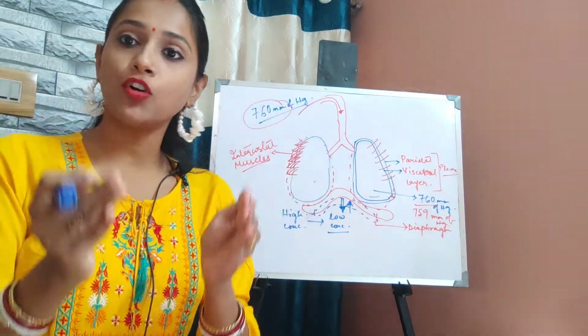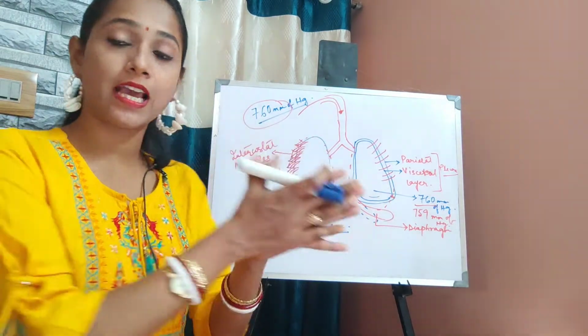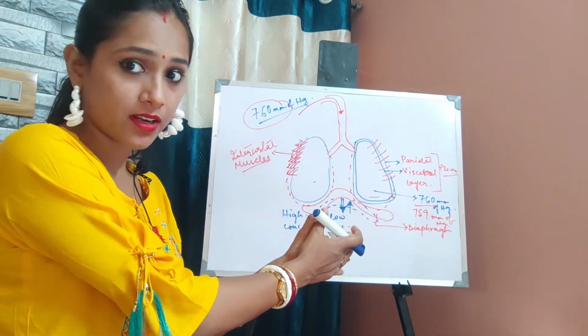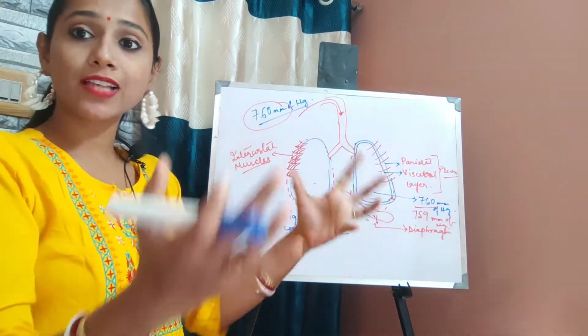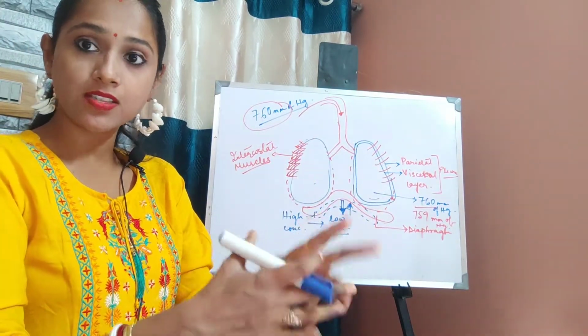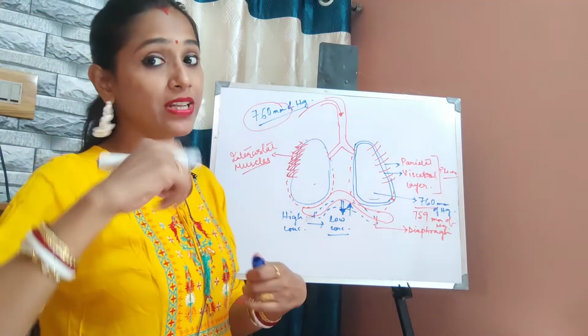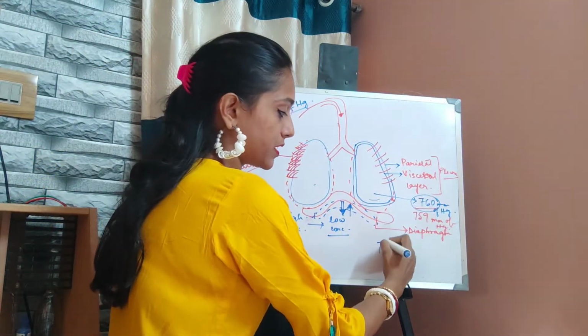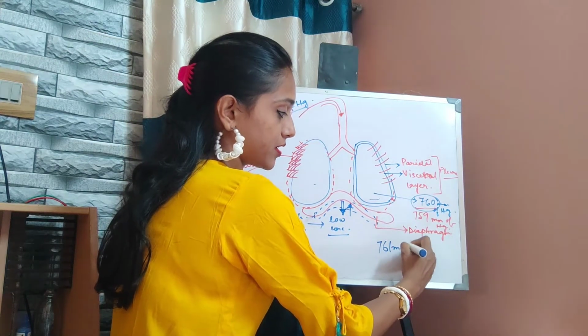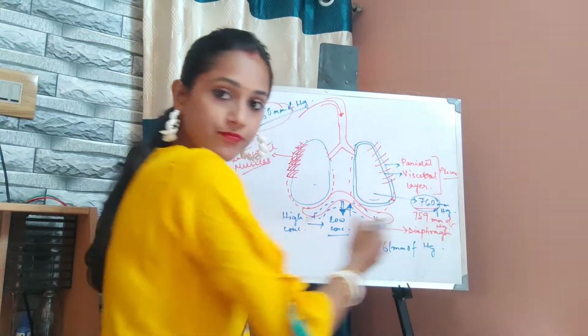As soon as the volume of the lungs decreases, the lungs already being filled up with air, the pressure will now increase in the lungs. Instead of 760, it will become 761 millimeter of mercury.